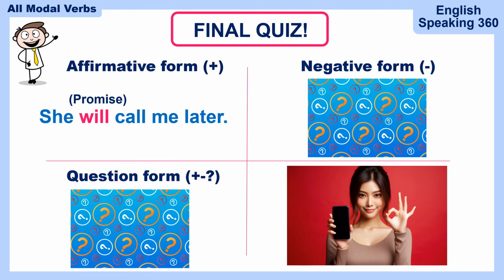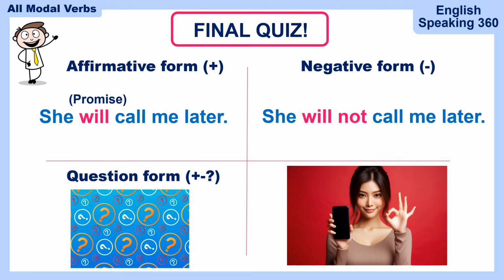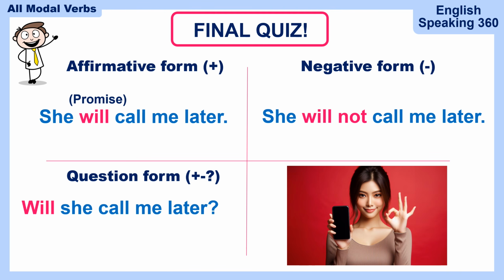She will call me later. It's a promise. I hope she does. The negative form, she will not call me later. Oh, that's so sad. She won't call me later. What about the question form? Will she call me later? Or the negative question, won't she call me later? If you got the 2 question forms right, you are very good.